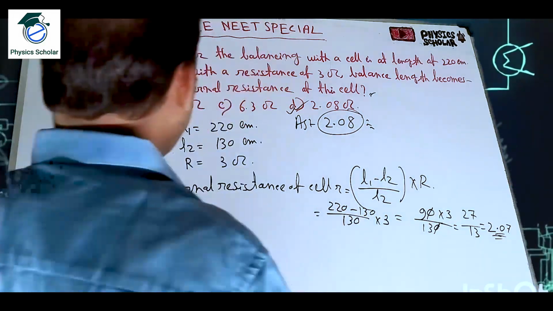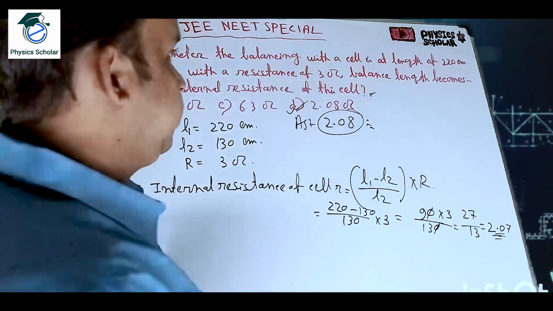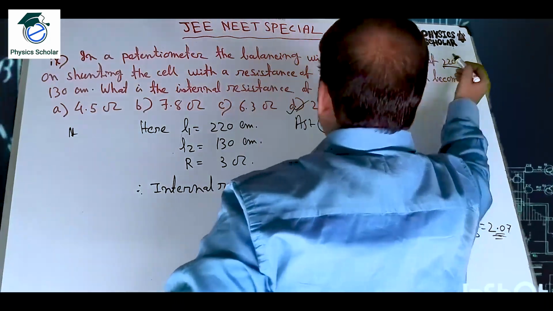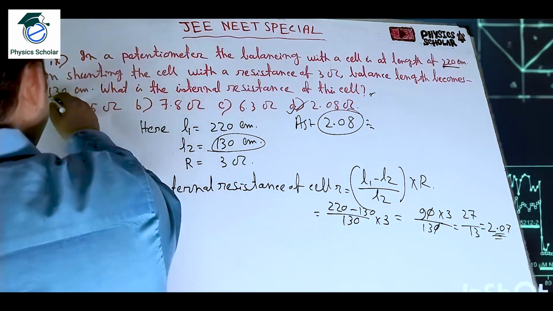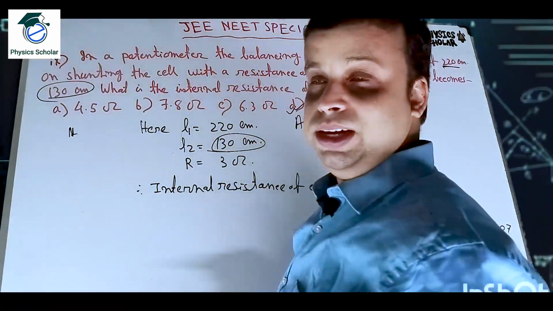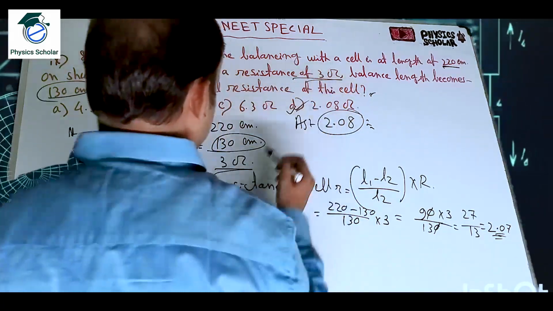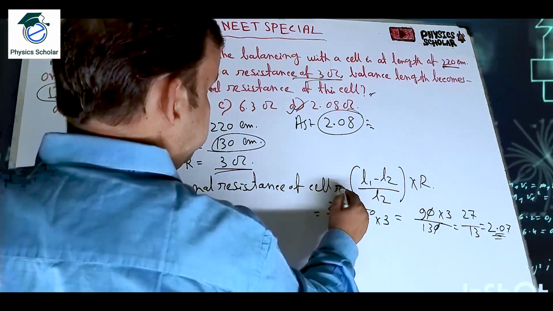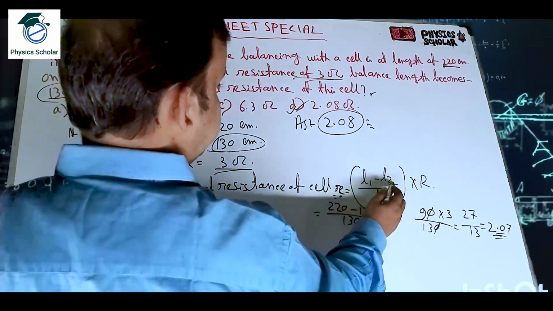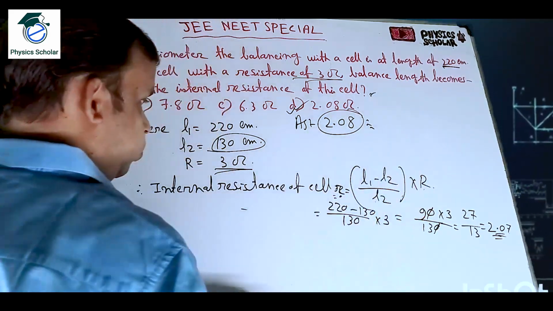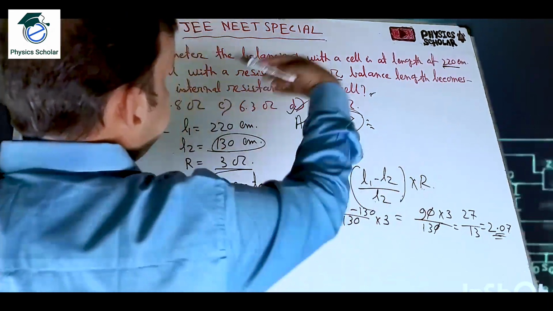So what is the formula? L1 is equal to 220 centimeter is given. L2 is equal to 130 centimeter, it is also given. Capital R is equal to 3 ohms, it is given. This formula you have to remember: small r, the internal resistance of the battery, is equal to L1 minus L2 by L2 into capital R. Here small r is the internal resistance and capital R is the external resistance.